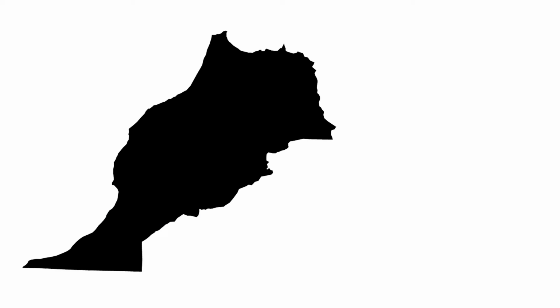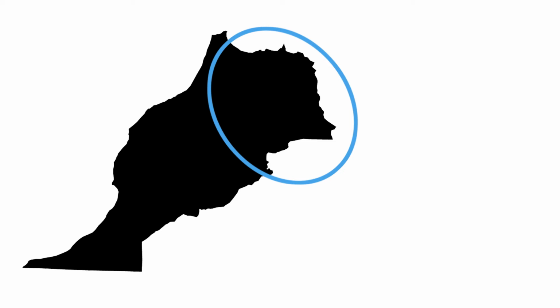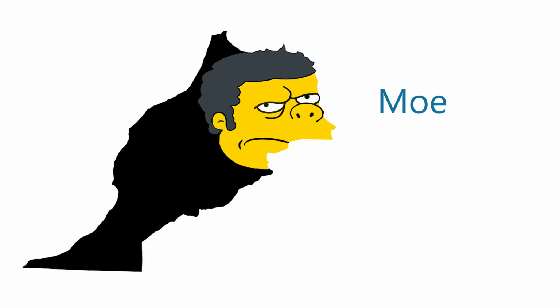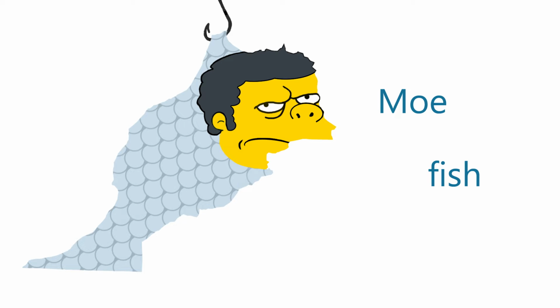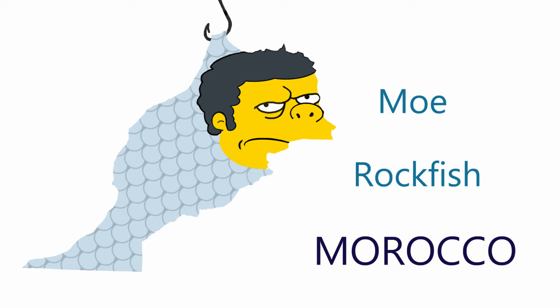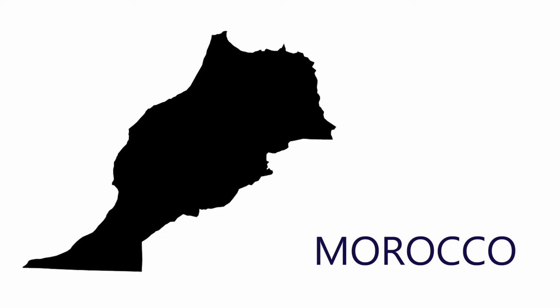Here I see a familiar face up in the top, and that is Mo the bartender from The Simpsons. And it looks like he has been turned into a fish, and he's been caught, and he's not too happy about it. And the specific kind of fish he is, a rockfish, and therefore we get Morocco. So when I see Mo's face on a fish, I think Morocco.